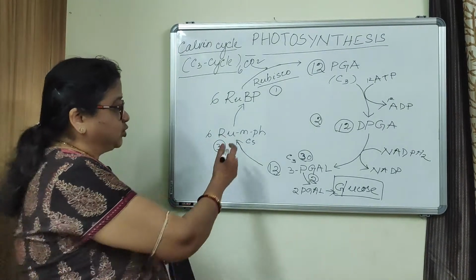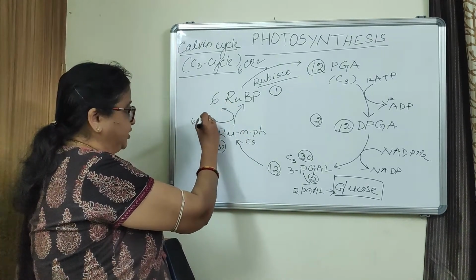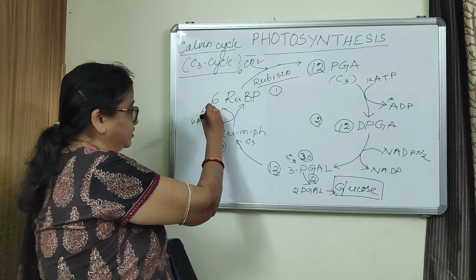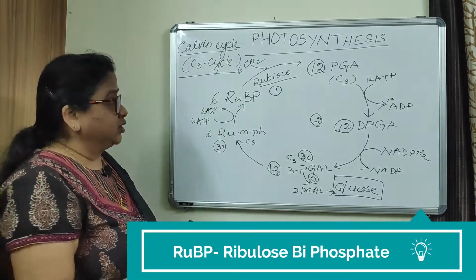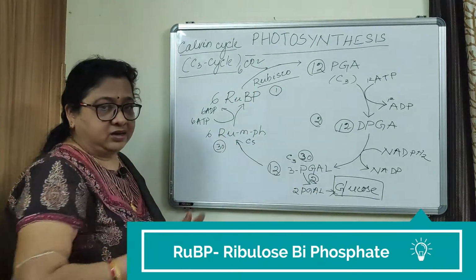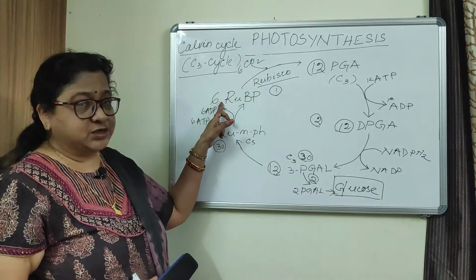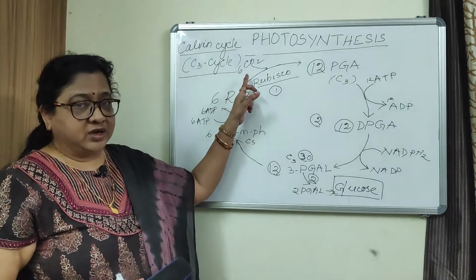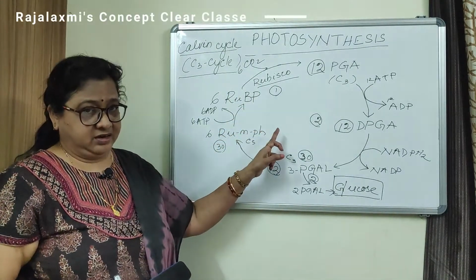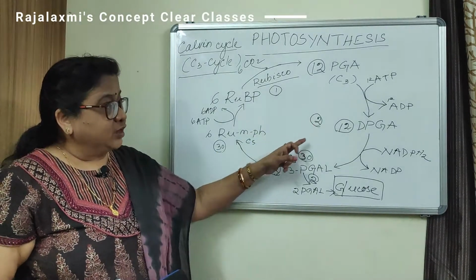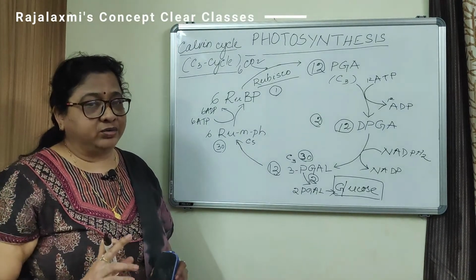Then ribulose monophosphate, with the help of 6 molecules of ATP, is converted to ribulose biphosphate to continue the Calvin cycle. We have taken 6 molecules and 6 molecules, but actually 1 molecule of carbon dioxide combines with 1 molecule of RuBP in each cycle. So 6 Calvin cycles are required to produce a molecule of glucose.